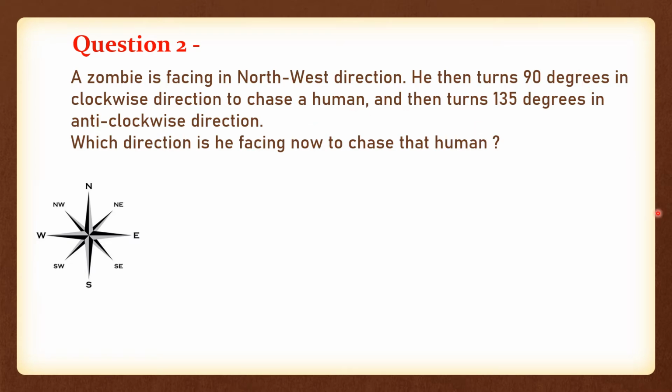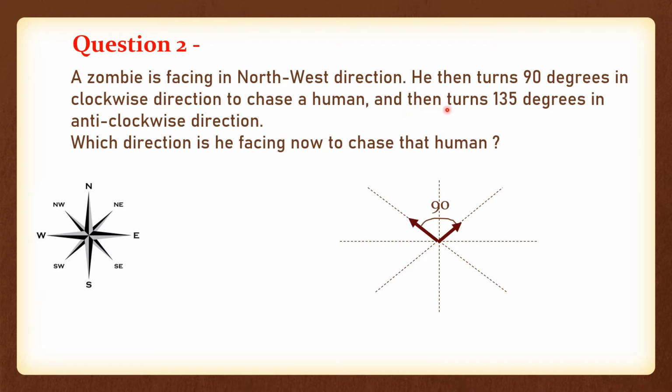So first let us draw the diagonals and the directions also. Okay, so this is how we drew it. So presently he is facing in north-northwest direction, correct? From here he will turn 90 degrees in clockwise direction. So 90 degrees will be this, correct? So now he is facing here in north-northeast, correct?